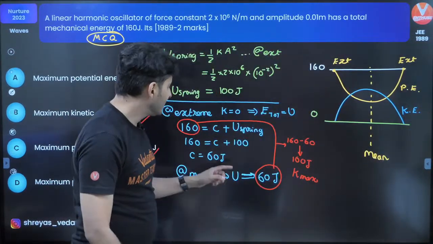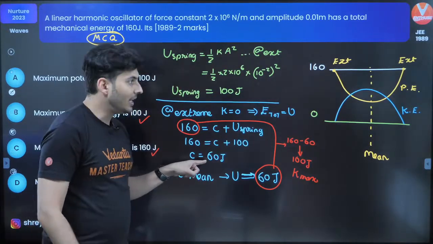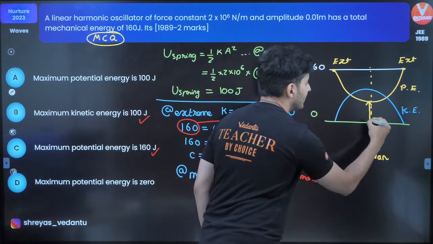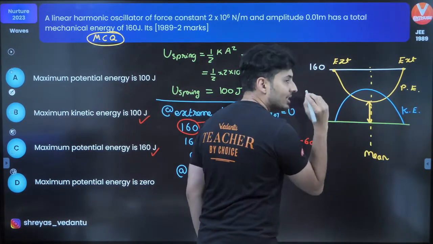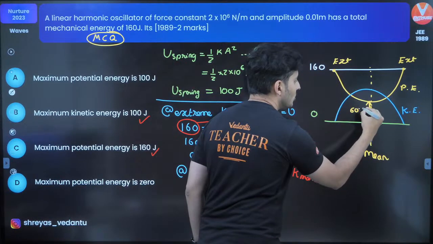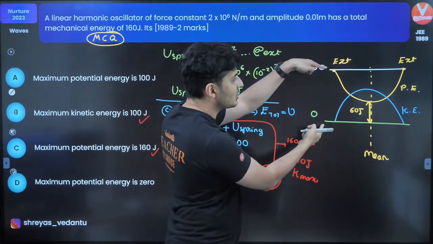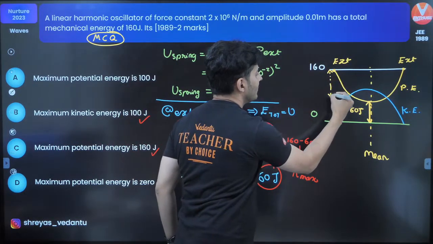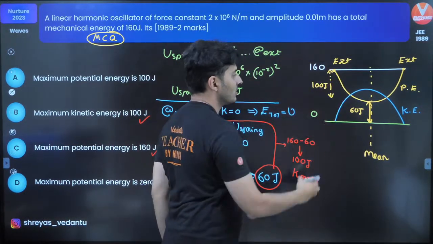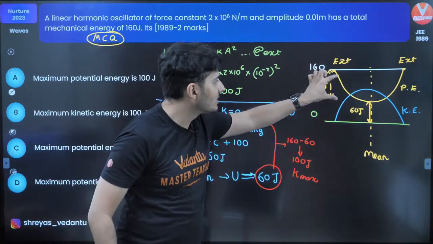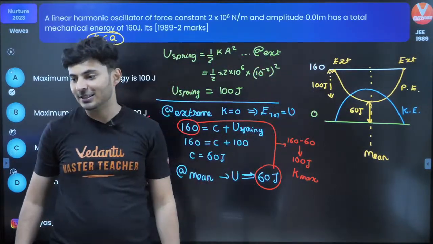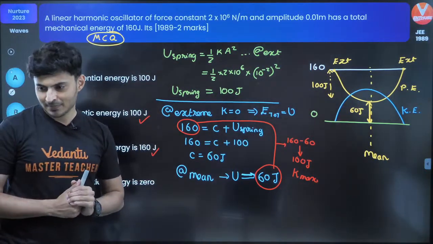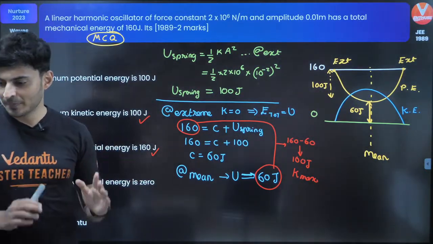Now what has happened is, because this constant is there, it is telling that you at least have 60 joules, which is always there. So this is 60 joules, this is 160 joules. So can you see this difference is basically 100 joules. And this 100 joules will be there with kinetic energy, that maximum kinetic energy. Is that clear? Everybody understood?